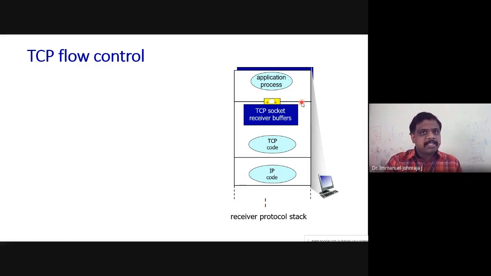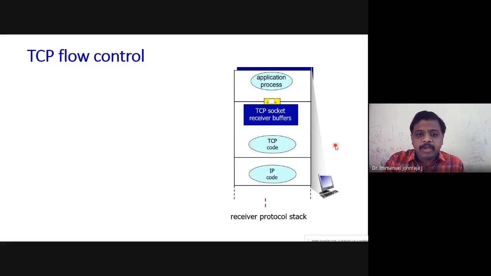The receiver TCP has to indicate to the sender TCP, please wait. No, the packets have not been given to the application layer. I don't have space. Please stop, or please reduce the speed. We call it throttling. It is very similar to using the accelerator in a car. If you need to go fast, push it. If you need to go slow, you remove your leg from the accelerator pedal. Flow control works on the same logic. Hope you understand the fundamentals of why you should go for TCP's flow control, right? Moving on.